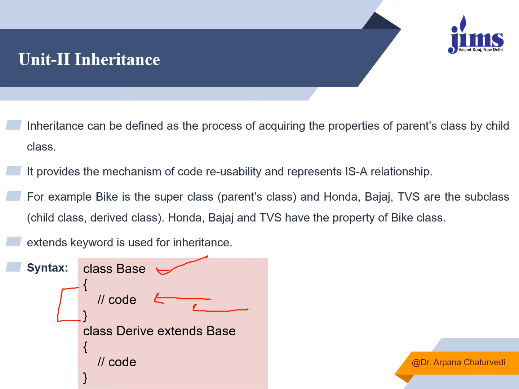Now suppose from this existing class you want to derive a new class. How will you write it? We'll write the class keyword again, then the name of the derived class, extends, the name of the parent class. And then you can add some new data members and member functions to the already existing data members and member functions of the parent class.